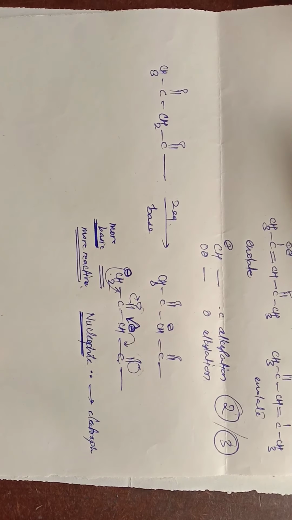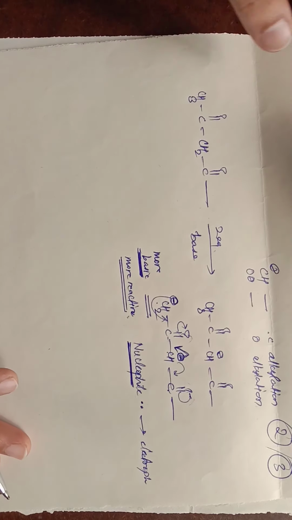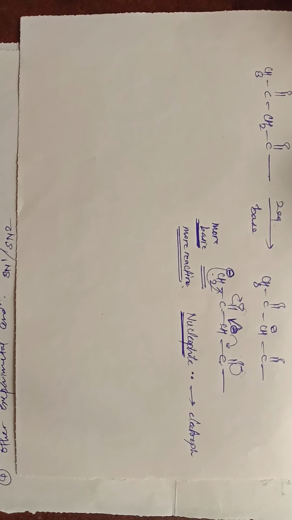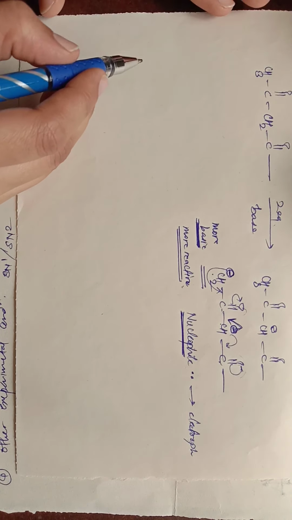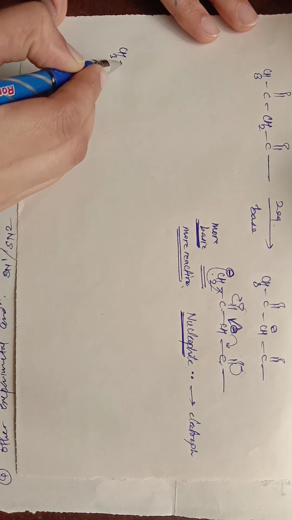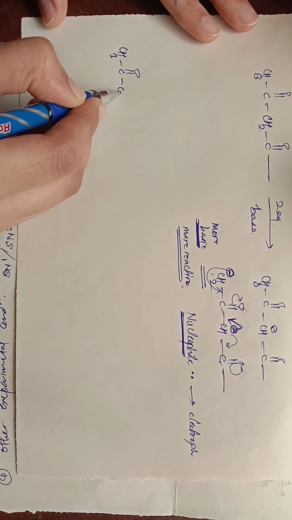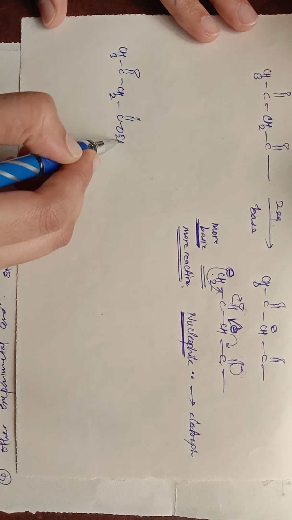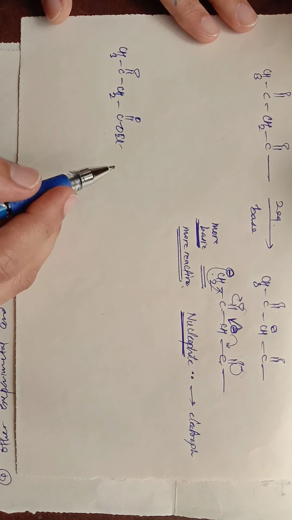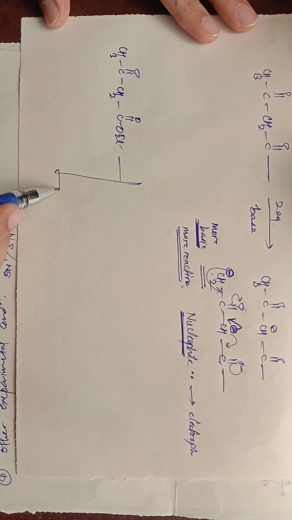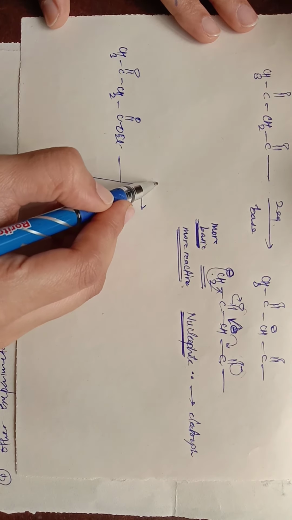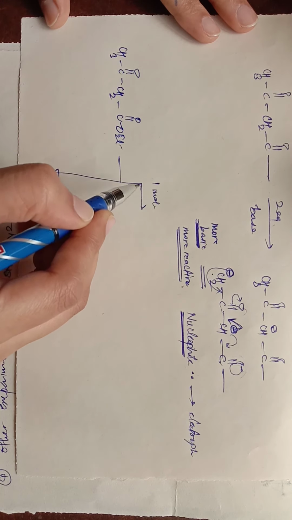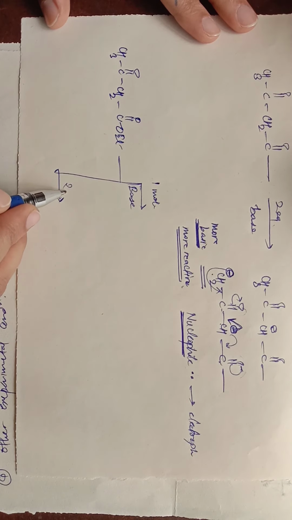Now suppose we have a condition like this. Let's see one example for that. Suppose we have a compound like ethyl acetoacetate: CH3, CO, CH2, COOEt. Now we react it with 1 mole equivalent and 2 mole equivalents of base.